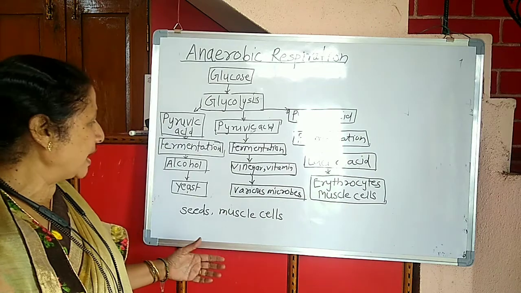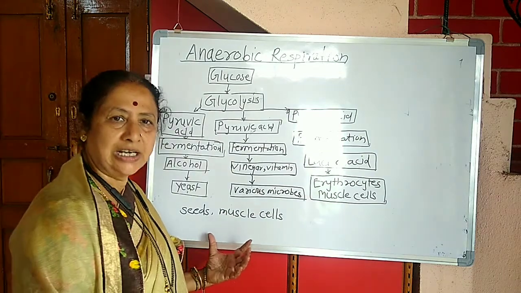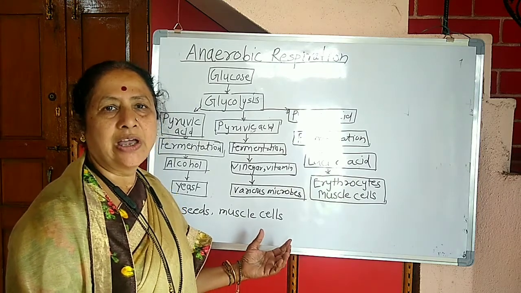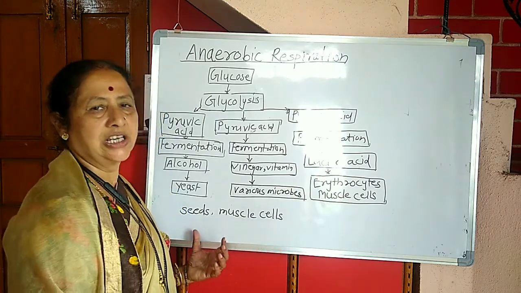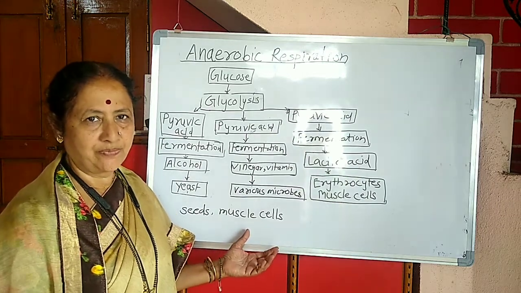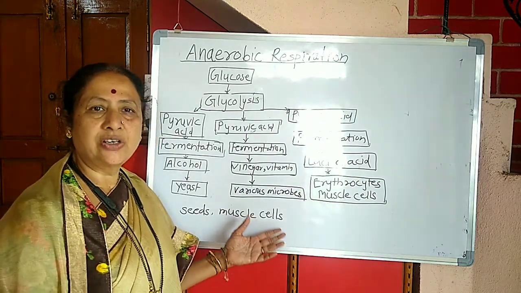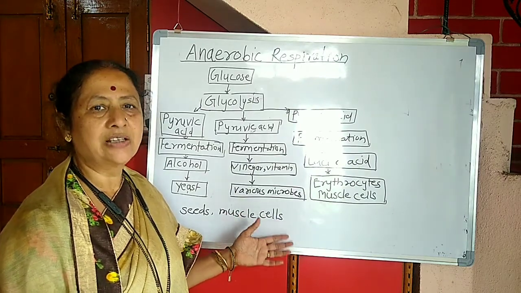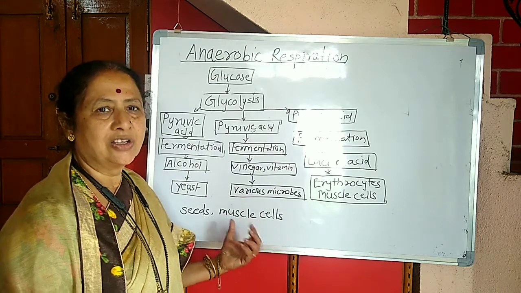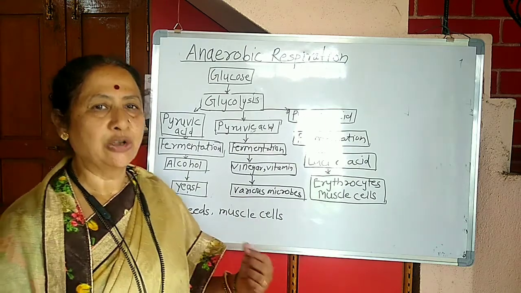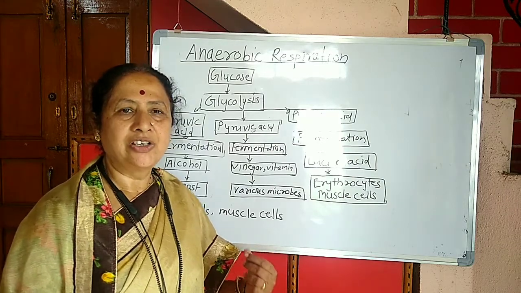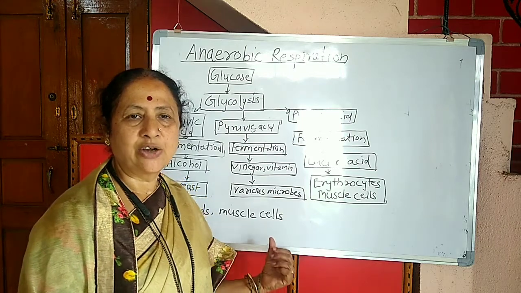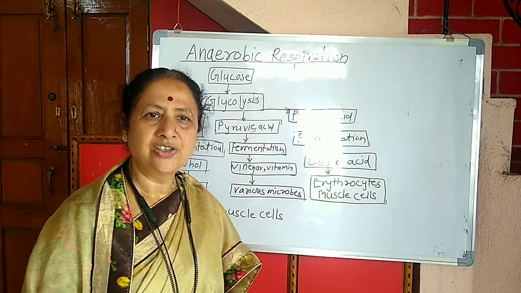This type of anaerobic respiration is performed in the seeds while germination. If the seeds are submerged underwater, then these seeds perform the anaerobic respiration. As well, the anaerobic respiration occurs in the muscle cells also. These are the two examples. You might have seen when there is a sprouting of seeds, when we eat the sprouted seeds, at that time, this kind of respiration is carried out through the seeds.